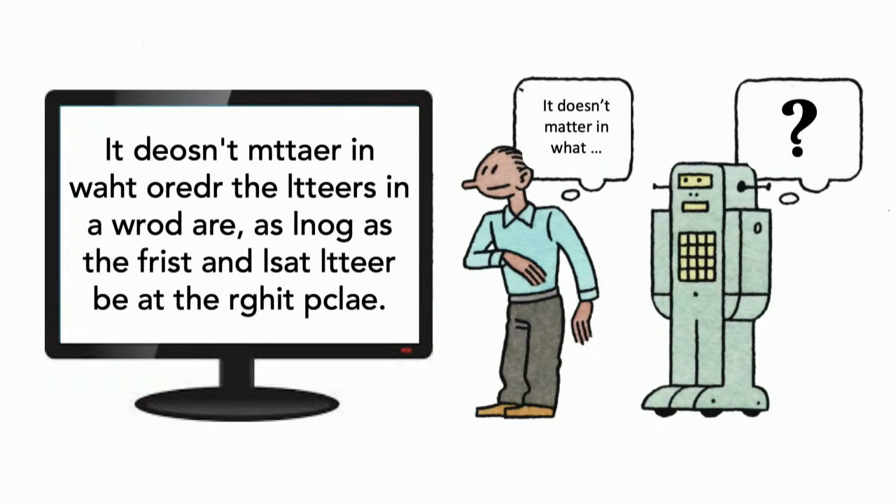Quick experiment. How many of you can read the text on the slide? I'm guessing most of you can, because a 1976 study at Cambridge University found that no matter how you scramble the letters internal to a word, as long as the first and the last letter are kept fixed, people can still read it. Now, I work on artificial intelligence, specifically on systems that try to read and understand natural language text. The question that I had was, how do our best systems today perform on texts like these? Well, the answer is that they're terrible.